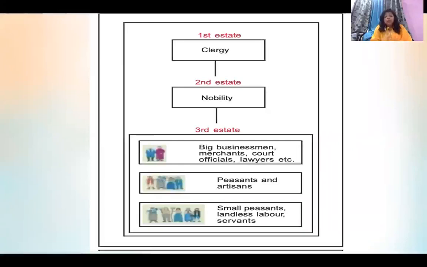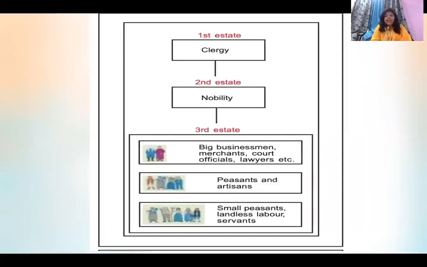But the most important problem was that these people, the first and the second estate, just because they were clergy, just because they belonged to nobility, were given a lot of privileges. Now in the modern world, we cannot talk of privileges given by birth. We only get privileges if we are doing something meritorious.